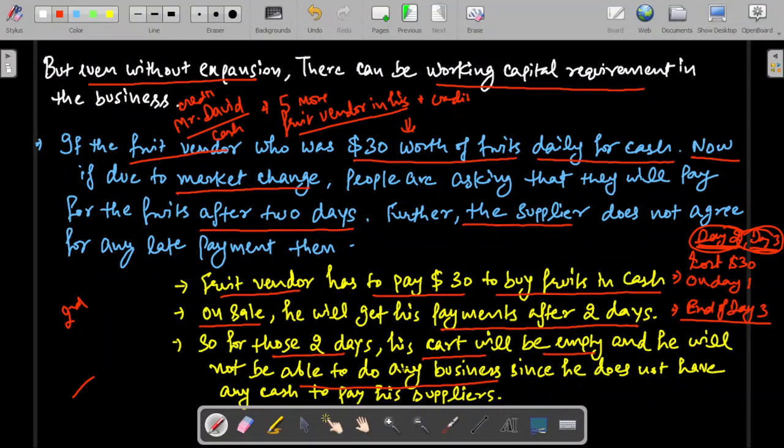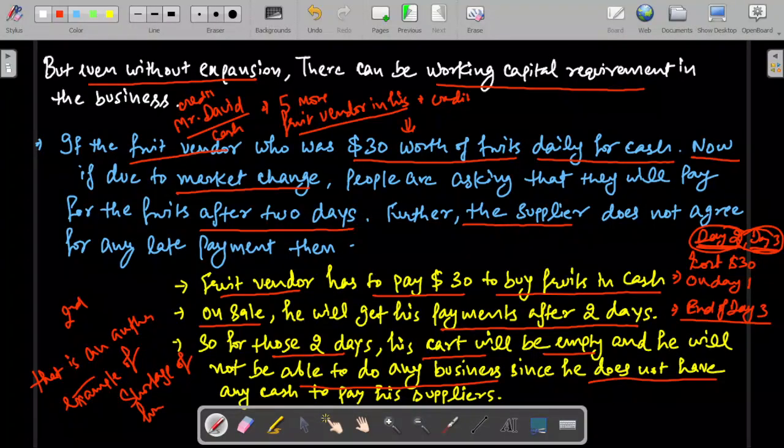Okay. So coming back to the example, he will not be able to do business for those 2 days since he does not have any cash to pay his suppliers. This is another example of shortage of funds in the business to meet the daily working expenses. He does not have any funds, he does not have any money.